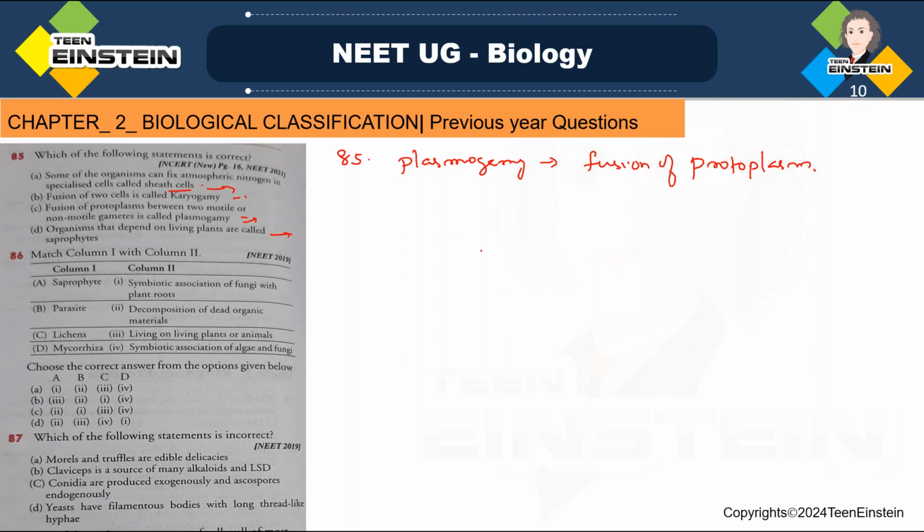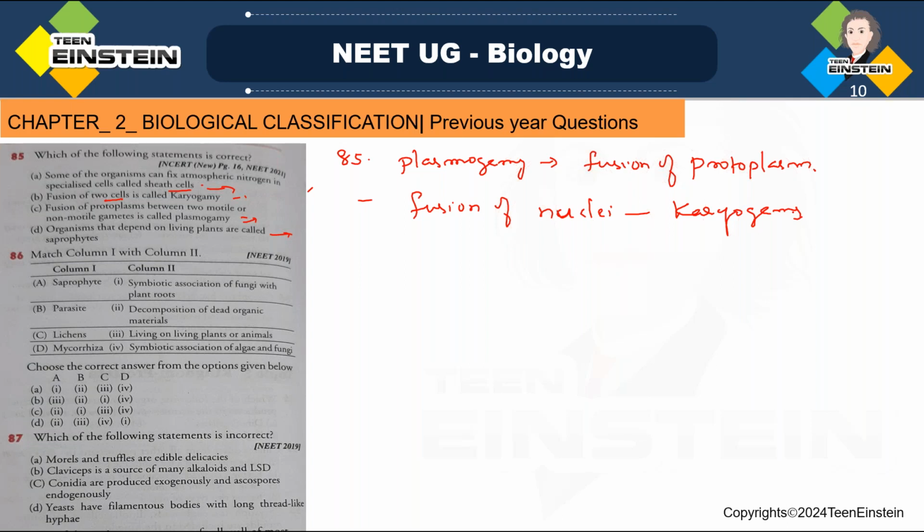And in the other sentence, fusion of two nuclei is called karyogamy. Not two cells, two nuclei. Fusion of nuclei is called karyogamy.